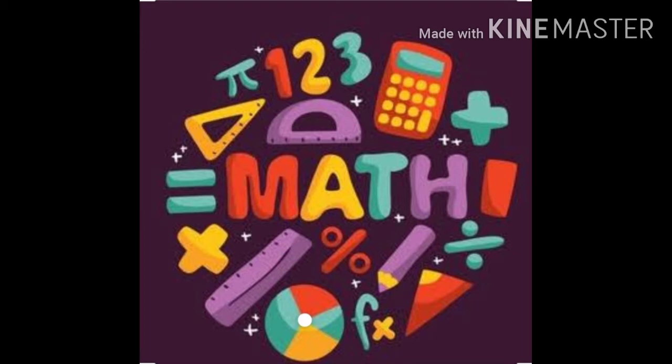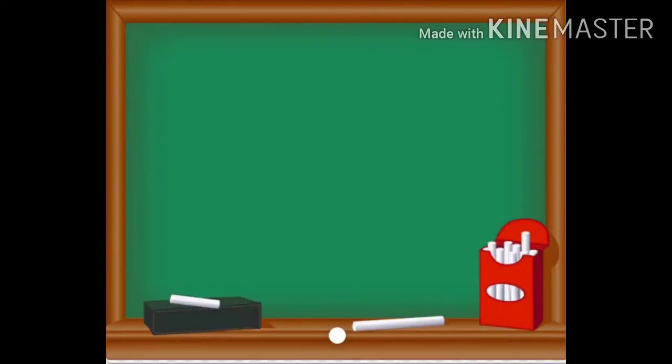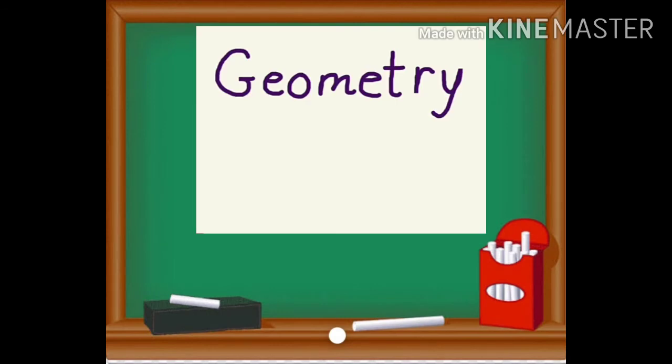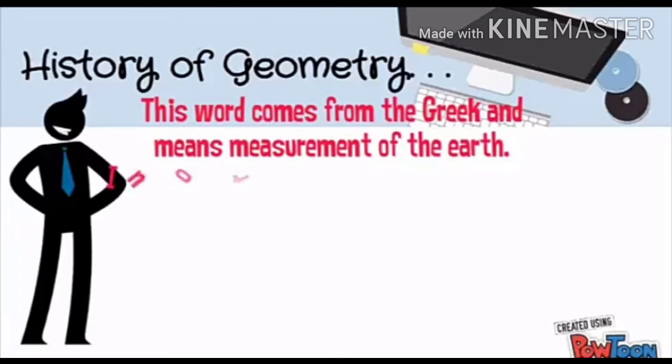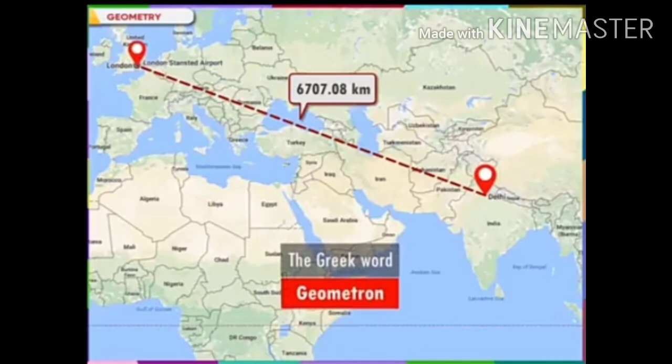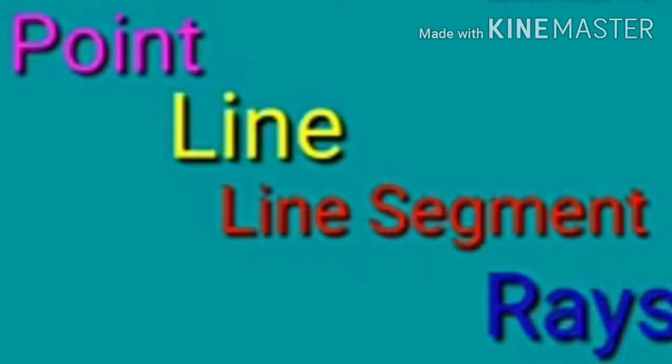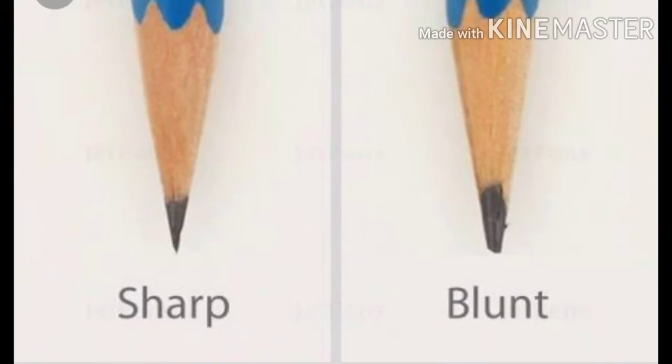In this video we will discuss the basic concepts of geometry. The most practical branch of mathematics is geometry. The term geometry is derived from the Greek word geometron. It means the earth measurement. In geometry, basically we are having point, line segment and ray. But remember that before starting geometry, our pencil must be sharp.